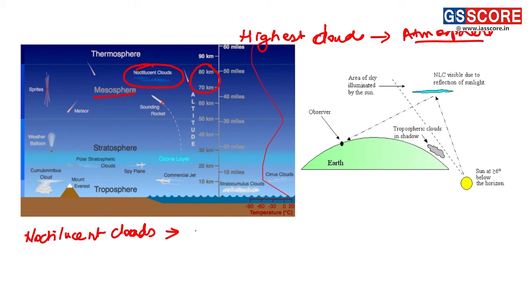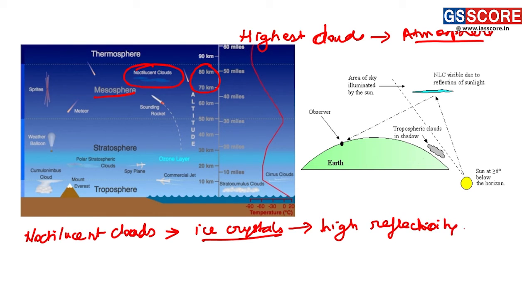are basically consisting of ice crystals, and they have a very high reflection capacity, or high reflectivity. So what happens here? When the sun goes more than 6 degrees below the horizon, the rays of the sun collide with these noctilucent clouds.